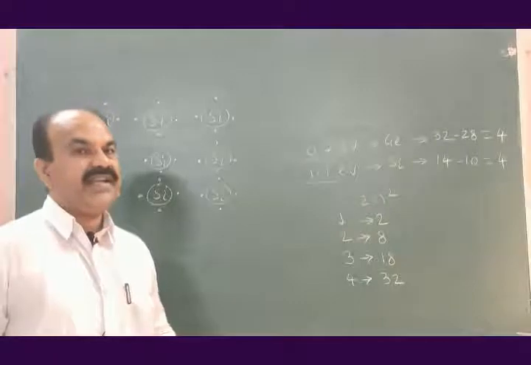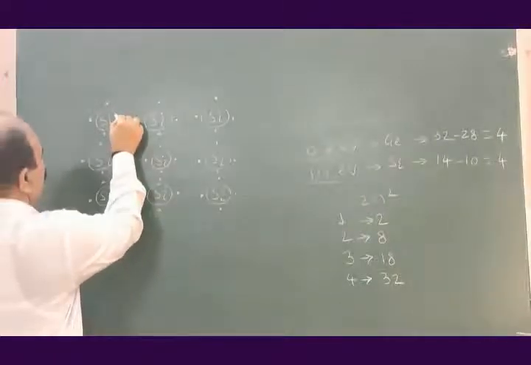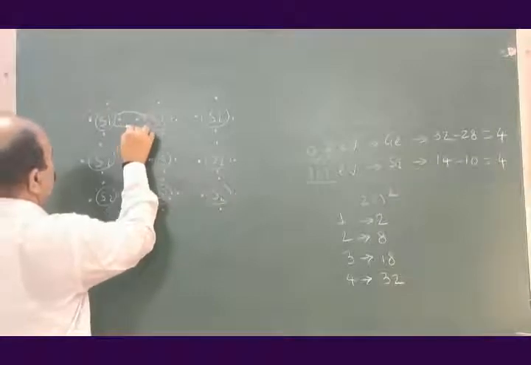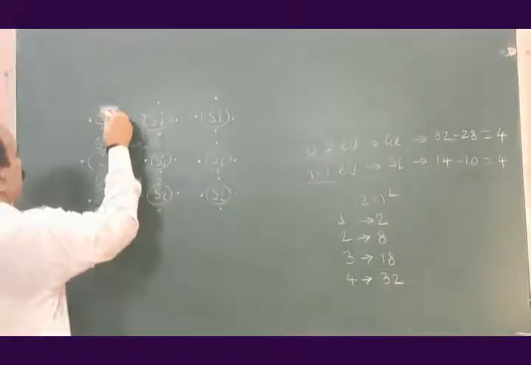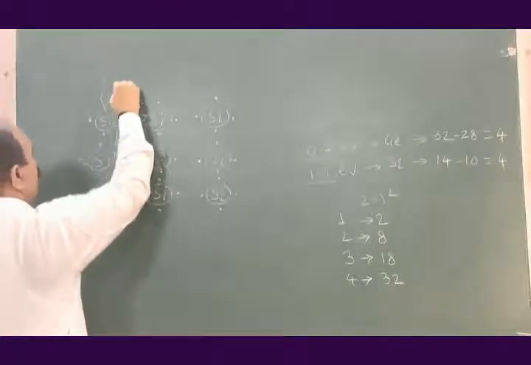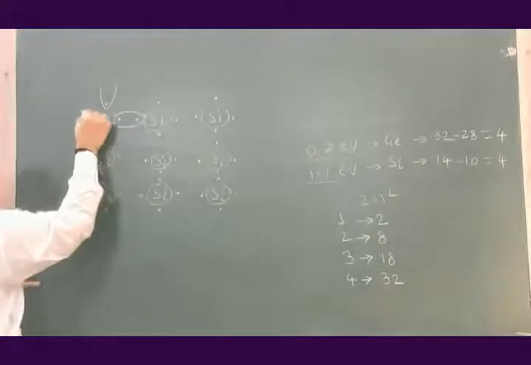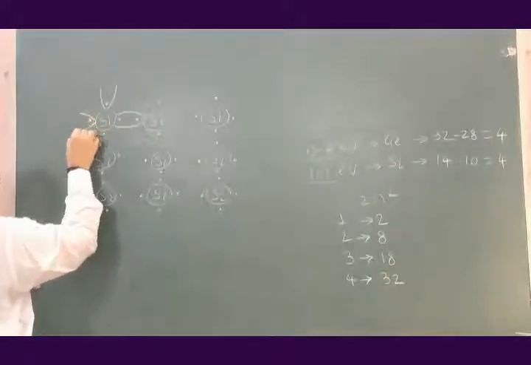To get stability, what will they do? This electron will form a covalent bond with this electron. Similarly, this electron will form a covalent bond with this electron of the silicon atom here. The same is true for this.